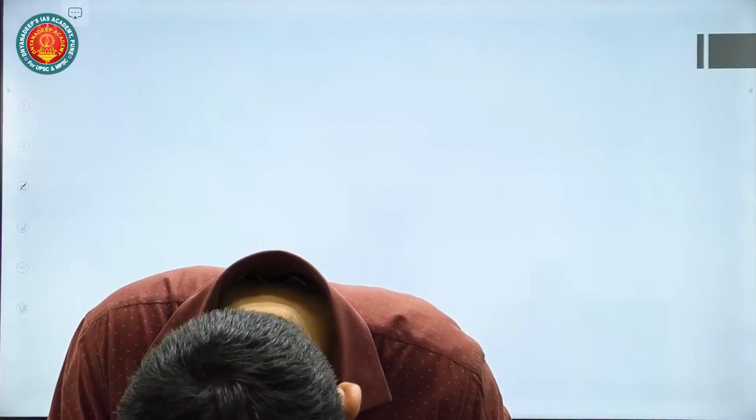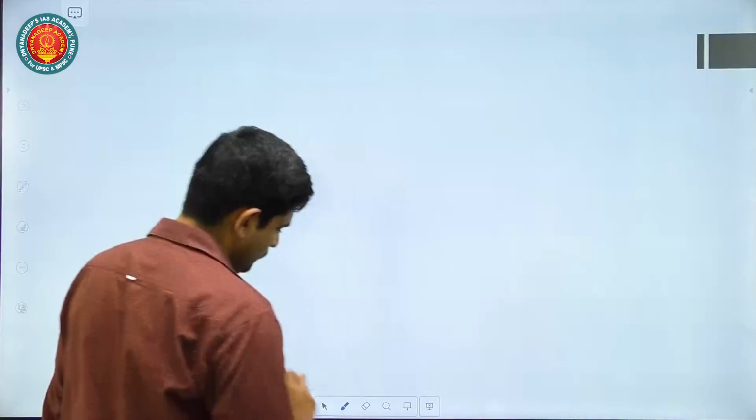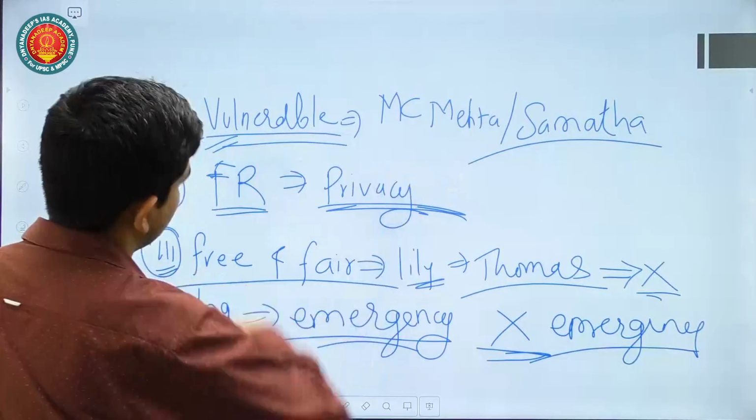Now, what is the question asking after that? It is asking to critically analyze the role of judicial activism in India. Now again, they have said critically analyze. So you have mentioned good positive points here. All these things are positive.